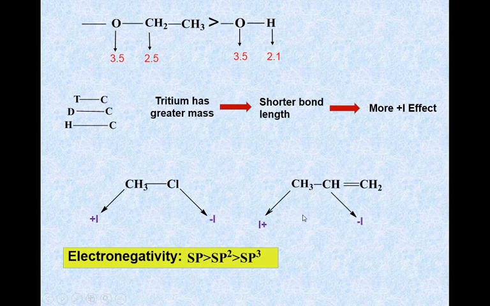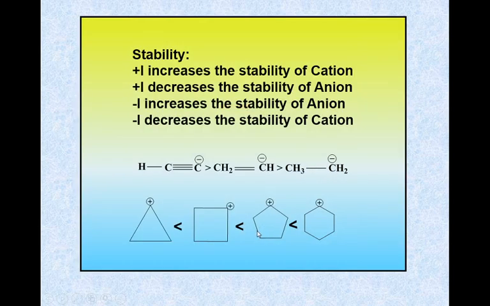The greater the s character of a hybrid orbital, the greater the electronegativity, because the s orbital holds electrons more tightly to the nucleus. Hence, the electronegativity of sp is greater than sp2, which is greater than sp3. Hence, this carbon atom shows a minus I inductive effect and this carbon atom shows a plus I inductive effect.